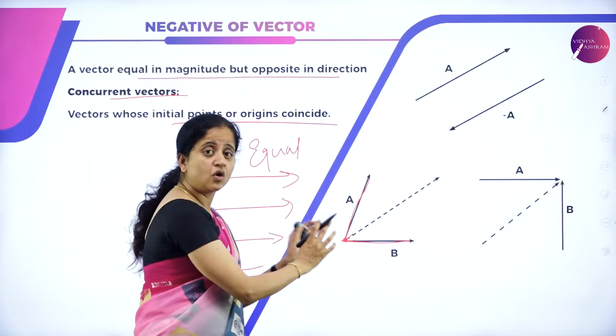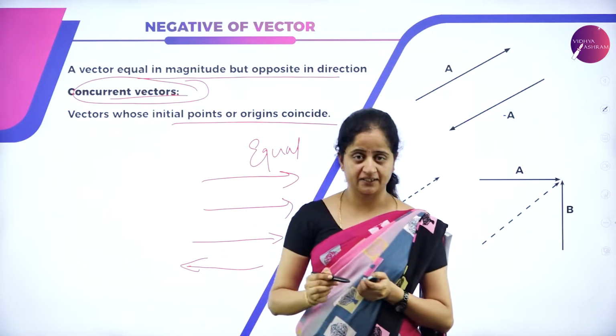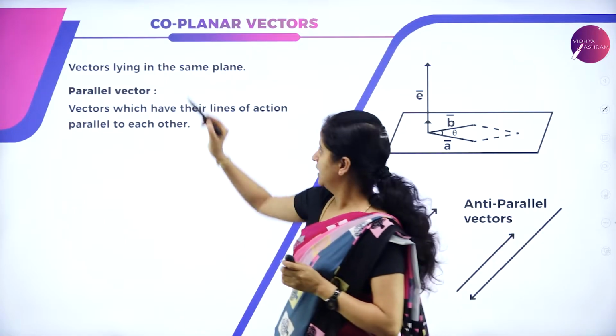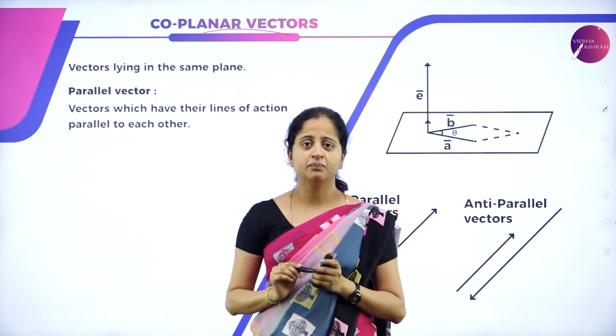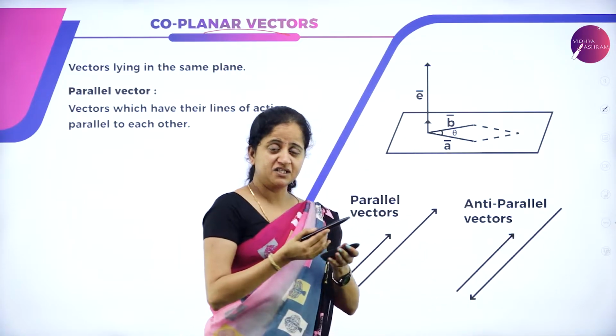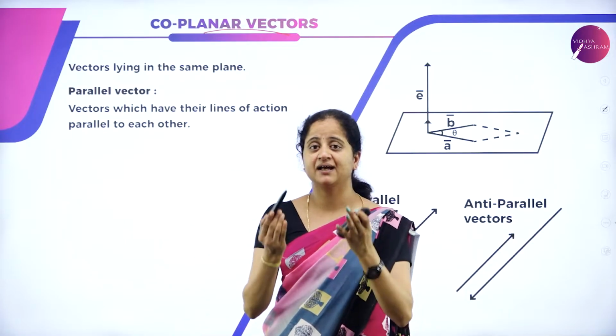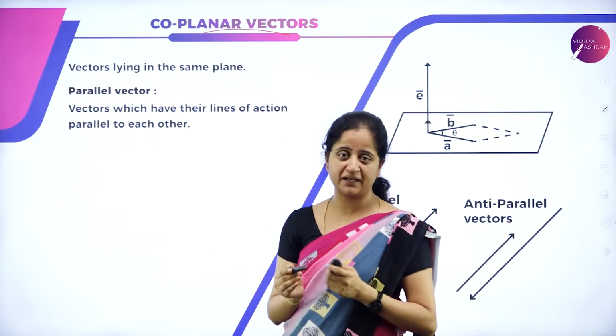The origin coincides, and these types of vectors are called concurrent vectors. Our next type of vector is the coplanar vector. What is a coplanar vector? Two vectors that lie in the same plane. They share the plane. So when two vectors share the same plane, or lie on the same plane, we call them coplanar vectors.